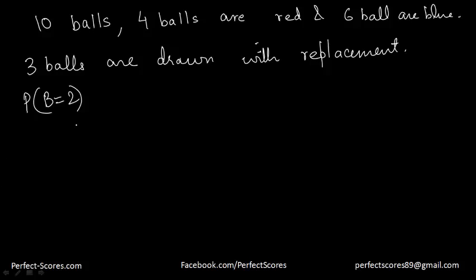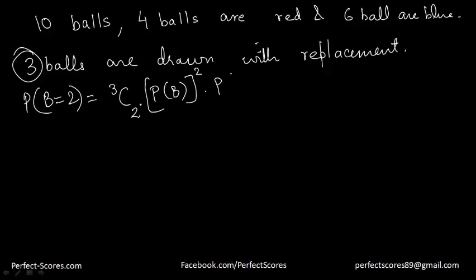So in that case, that is actually going to be equal to the probability of getting 2 blue balls, and the number of draws is actually 3. So the number of Bernoulli trials is 3. So it's going to be 3C2 into, and over here the probability of success is getting a blue ball. So the probability of a blue ball raised to the power 2 here, and the probability of a non-blue ball raised to the power 3 minus 2 here.